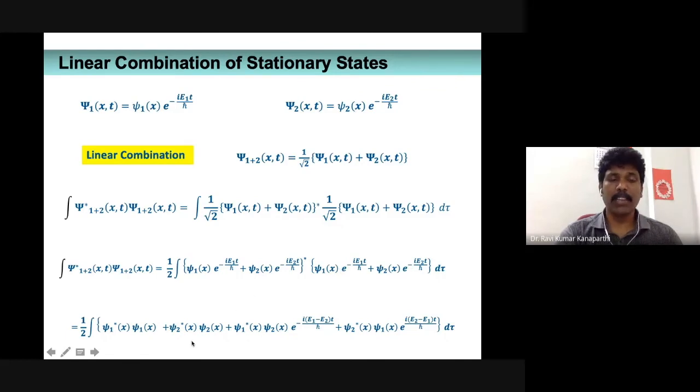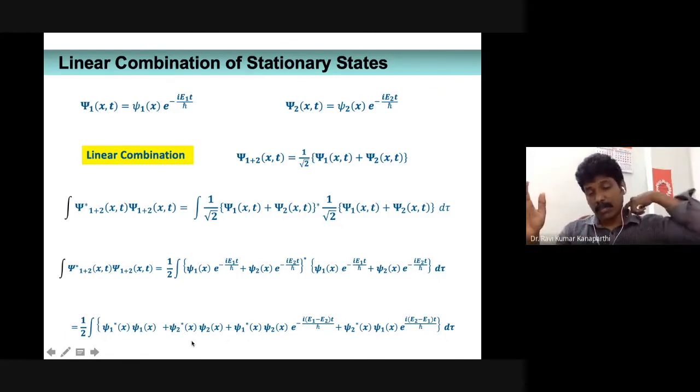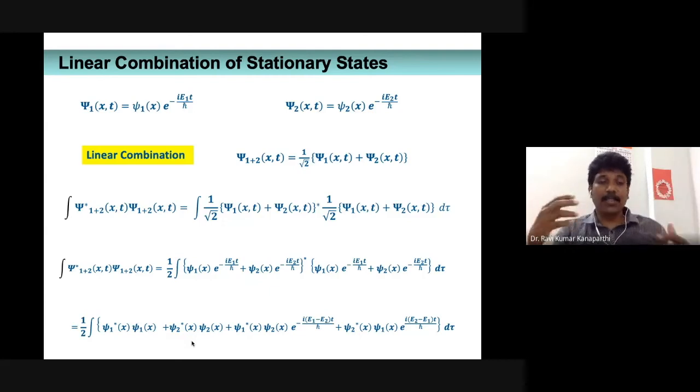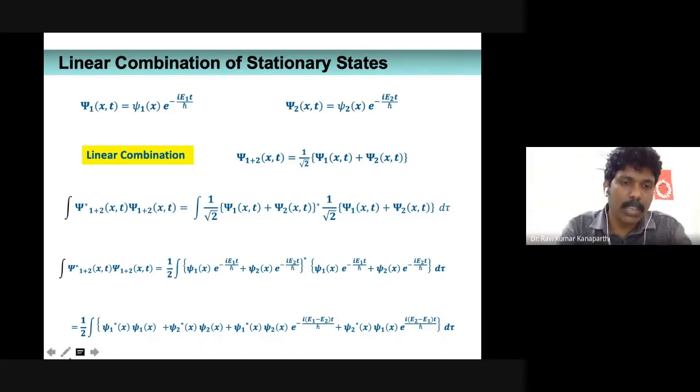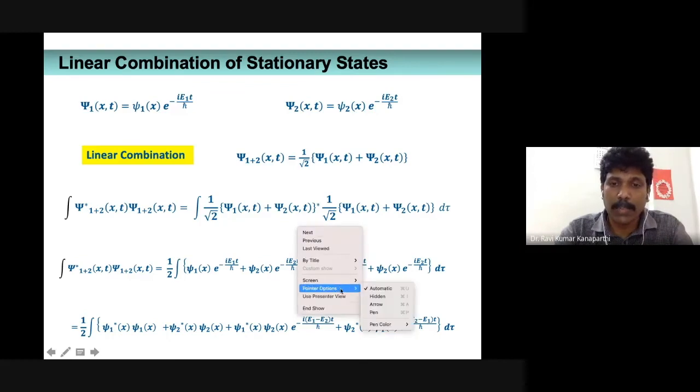So you can just multiply a plus b by a plus b. It is a square plus b square plus ab plus ab. That is what it is, right? So I'm writing those things in a careful manner, because there is a complex conjugate notation here. Therefore, we have to be very careful in moving that inside.